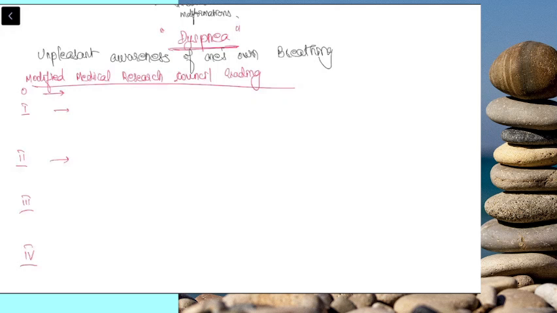Grade 0 is a normal phenomenon. So what is grade 0? Breathlessness only with strenuous exercise, which is quite normal. Grade 1 is the patient becoming breathless while hurrying on level ground.